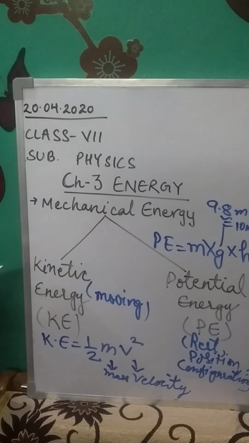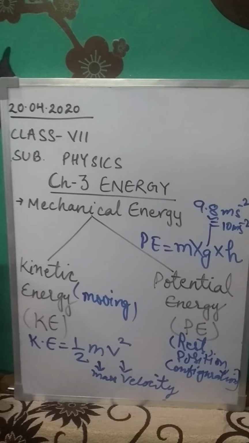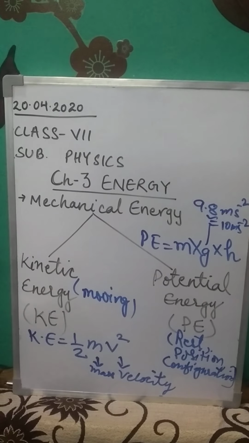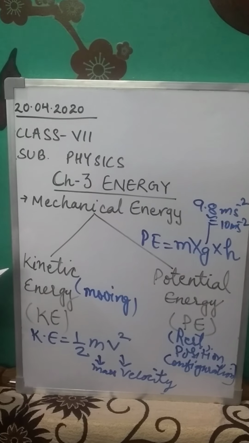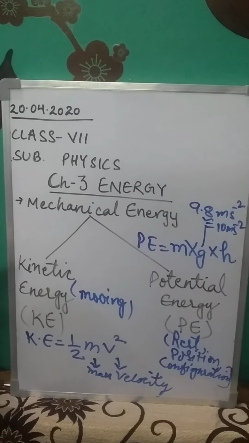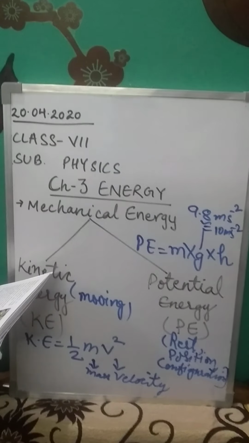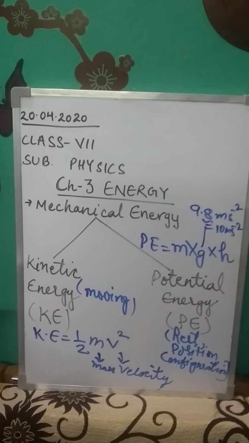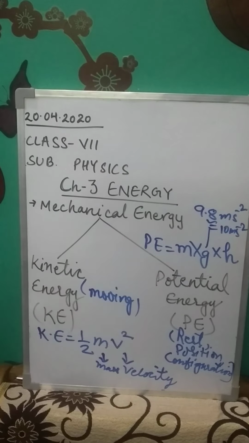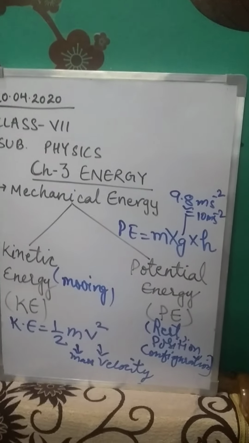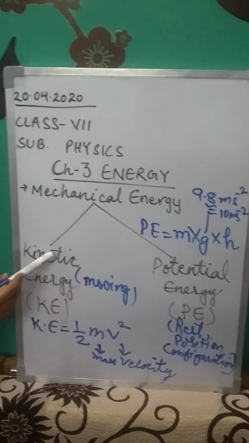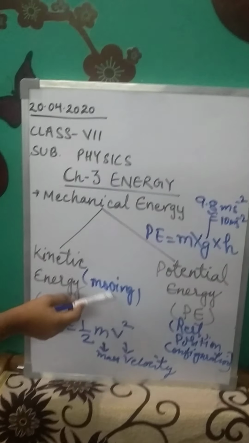That's why the stone has elastic potential energy. Likewise, an arrow on a stretched bow, again the bow is stretched, there is a change in the configuration. That's why that arrow will have what kind of potential energy class? Elastic potential energy.